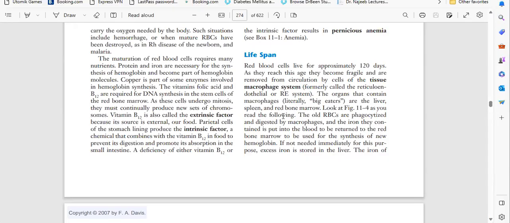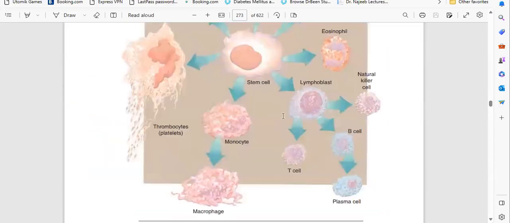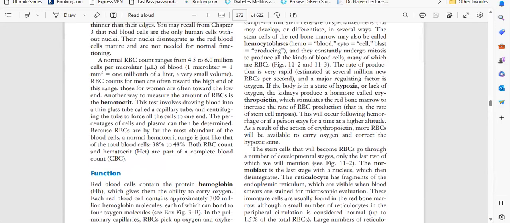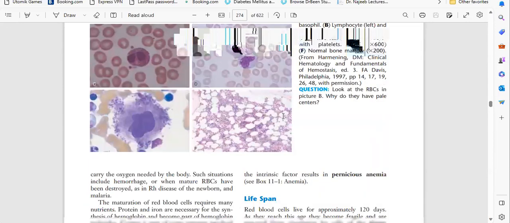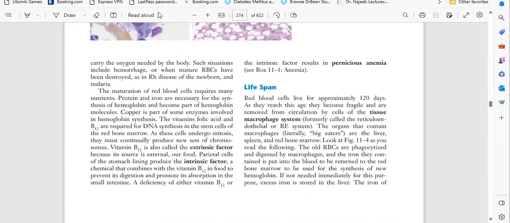So basically, yesterday we talked about basic details of RBC and functions, okay, and production and maturation. Today we will talk about lifespan. So what is the lifespan of RBC? Okay, RBC minimally lives 120 days. Okay, 120 days is the average lifespan of every RBC. Okay, then after that, what will happen?